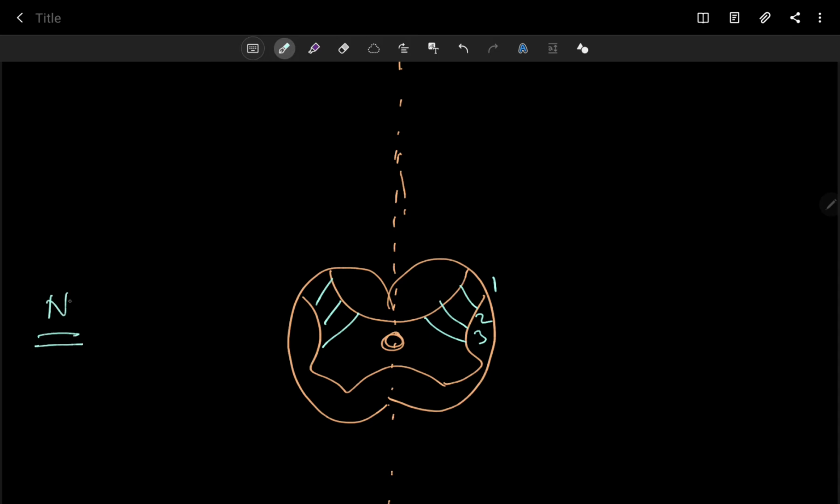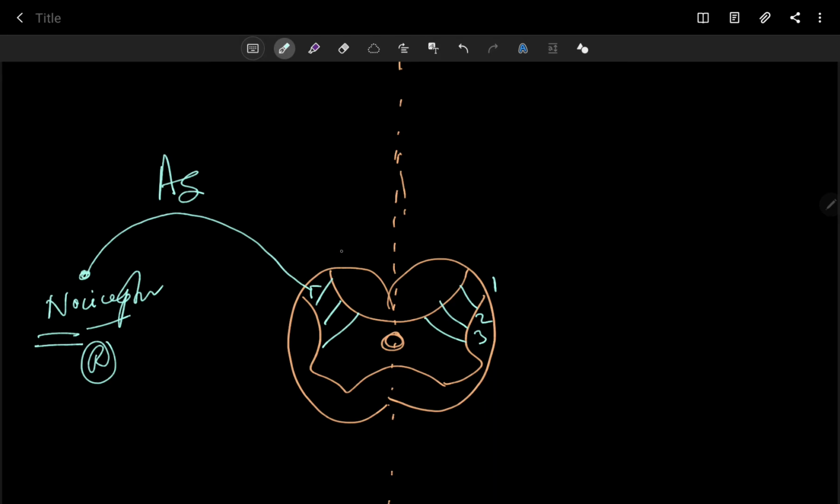From your nociceptor, the pain sensing receptor, your first order neuron originates, and A delta enters into lamina 1, L1, of your spinal cord. This is your L1, which I am highlighting with purple.